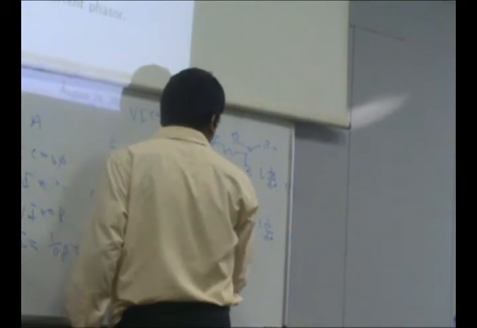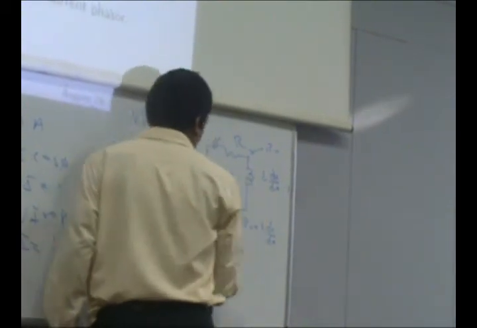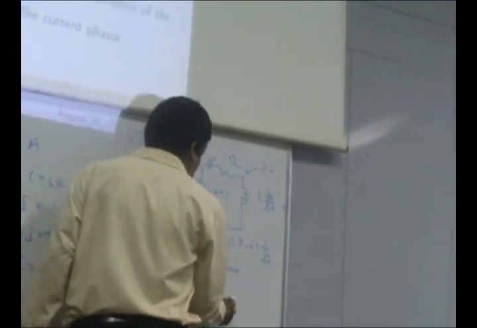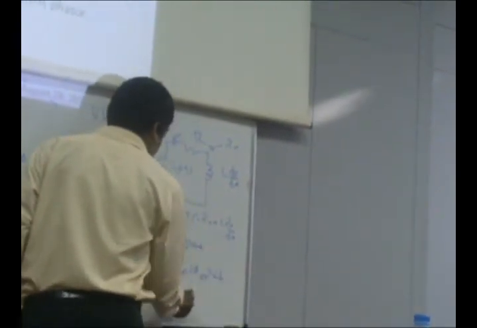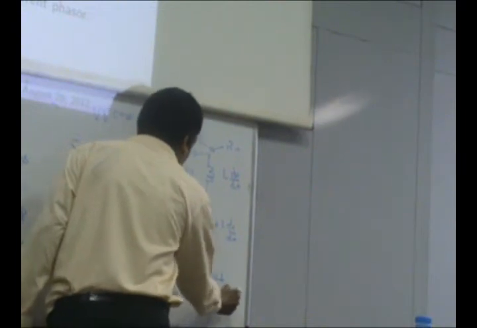And if you say that the steady state response is given by, if you say that the voltage is V bar, where V bar means it's a phasor complex number, times e to the power j omega t, which is the same as saying A e to the power j phi, which is the same as saying mod of A into e to the power j omega t plus phi.